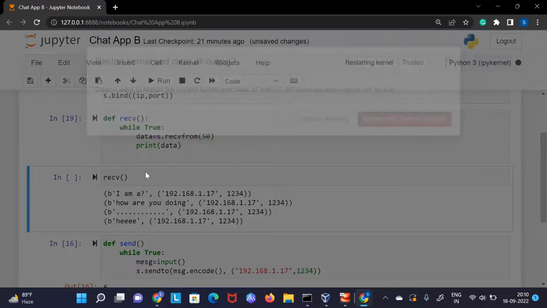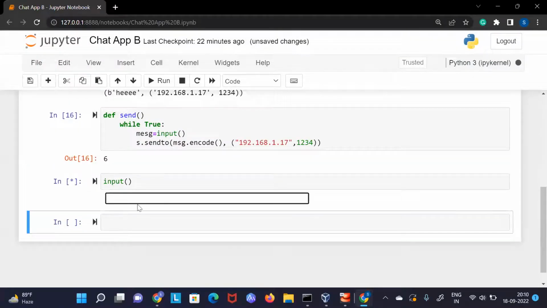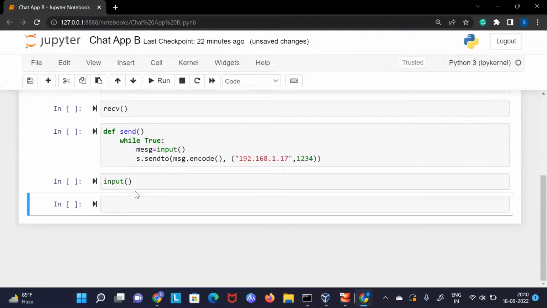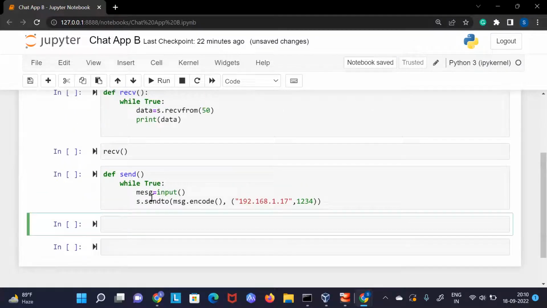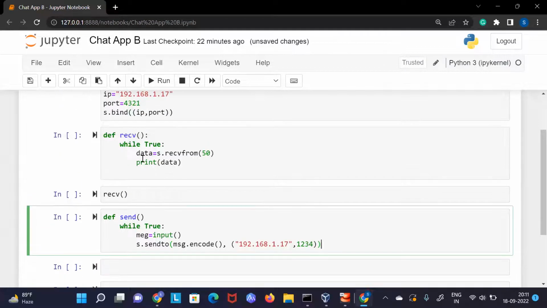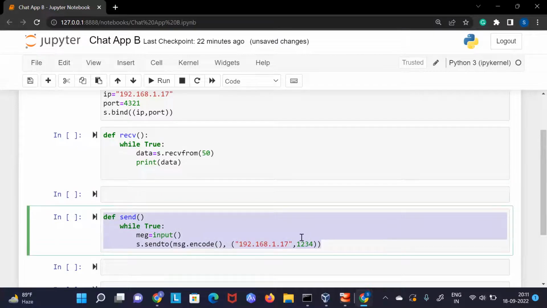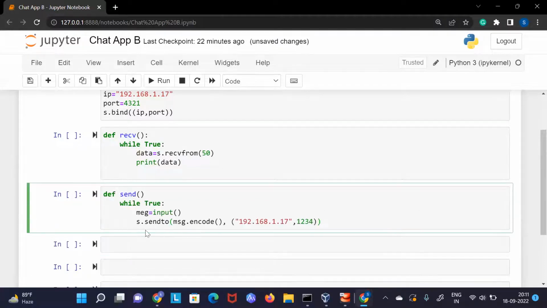Okay. Now if I have an input function, then it will basically ask the user to provide an input. Here we can provide an input box. So we are using this function here. I am saying the user will input a message, and then this message I will send here. That's it, this message will be sent. And this is the receive function which we have created, and this is the send function which we have created. So let's create it. It would look really good.